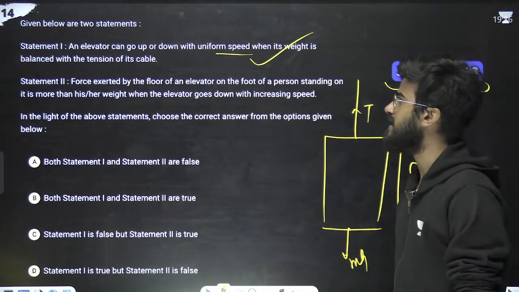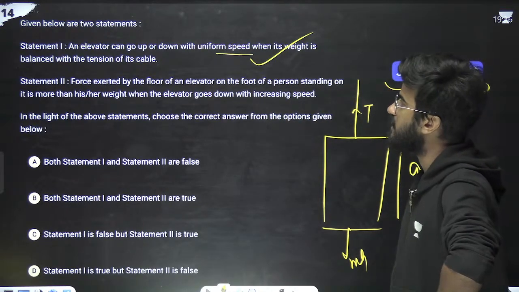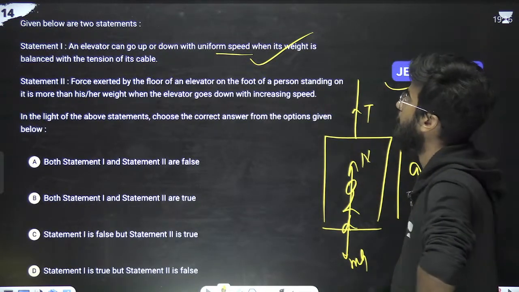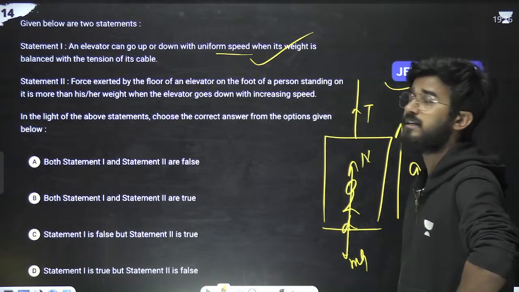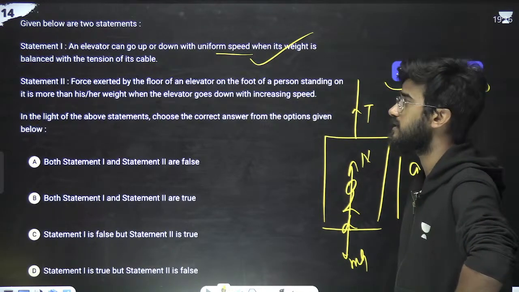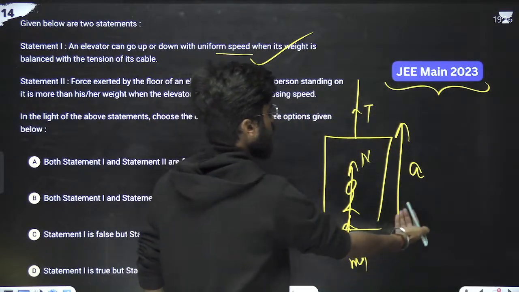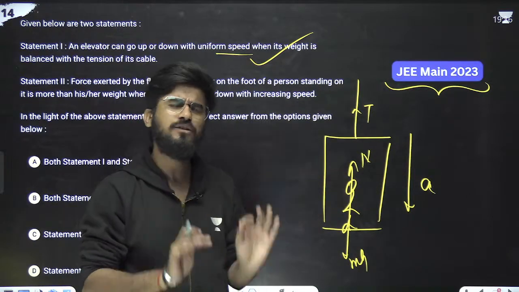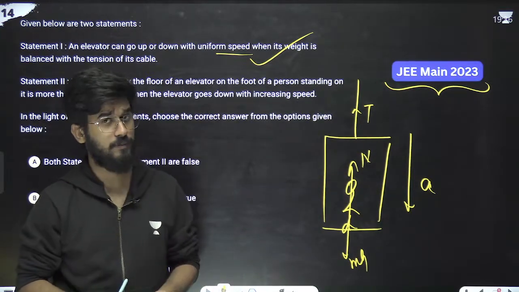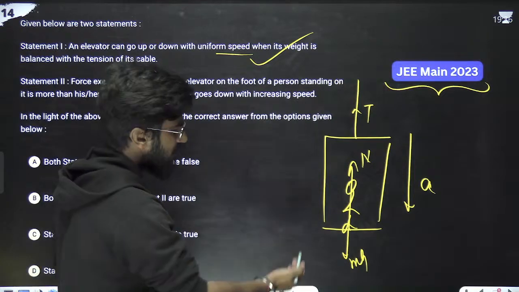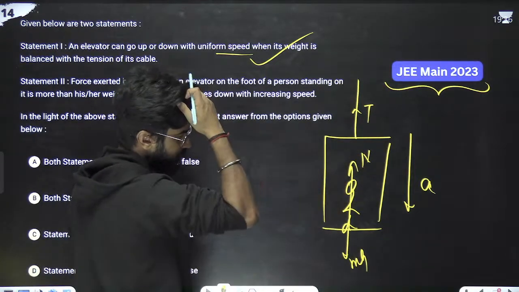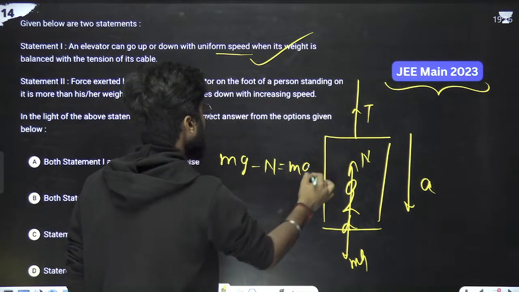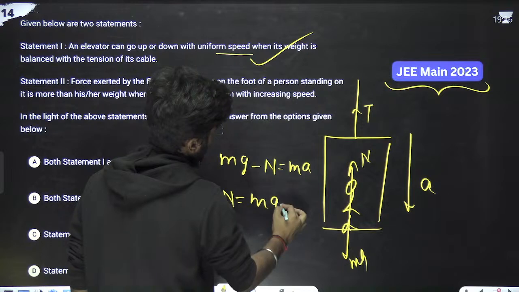Second, it says the force exerted by the floor of an elevator on the foot of a person, the normal force, standing on it, is more than his or her weight when the elevator goes down. Suppose the elevator is going down with acceleration A. For this person, mg downward minus normal equals total force, which is mass into acceleration. So normal is equal to mg minus ma.